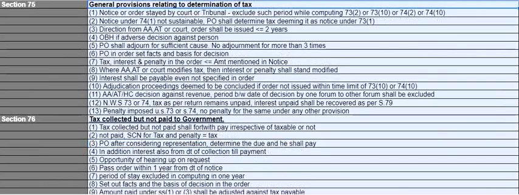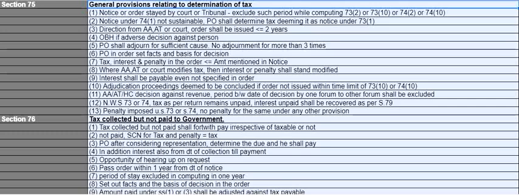Moving on to section 75, general provisions relating to determination of taxes. If a notice or order is stayed by a court or tribunal, then we have to exclude such period while computing the 2 years 9 months, 3 years period, or 4 years 6 months, or 5 years period. And if the notice under 74 is not sustainable, the proper officer shall determine the taxes, deeming that the notice was issued under 73. If they are not able to prove that you have done the fraud, etc., then it will automatically fall under section 73, which is non-fraudulent cases.